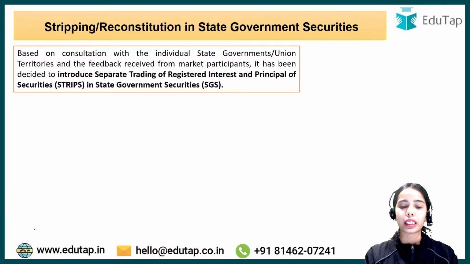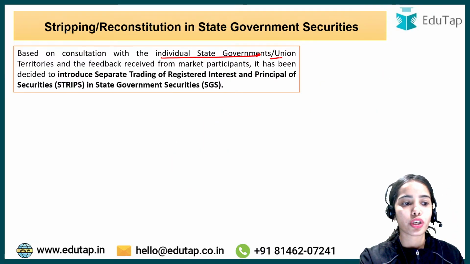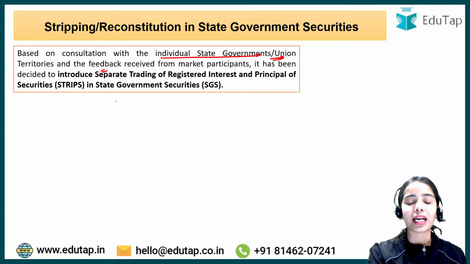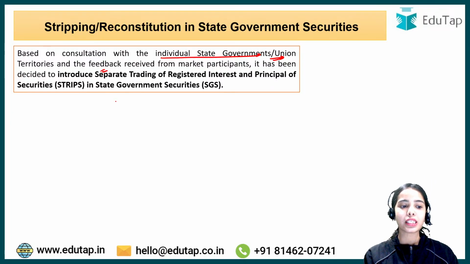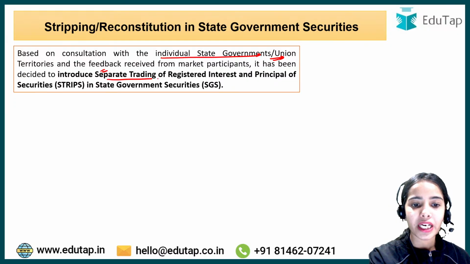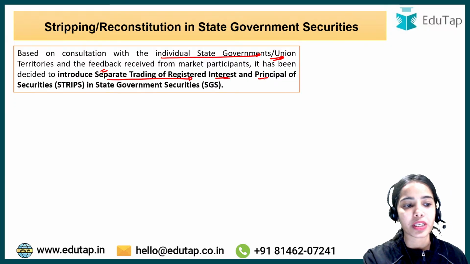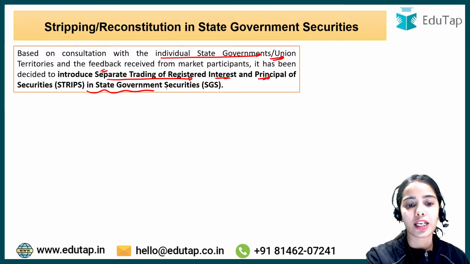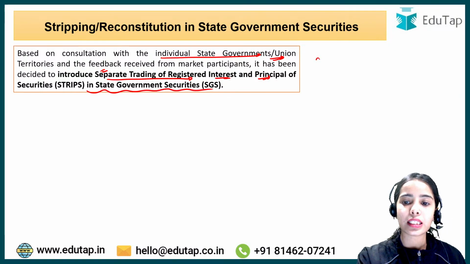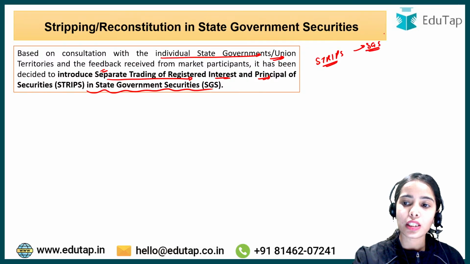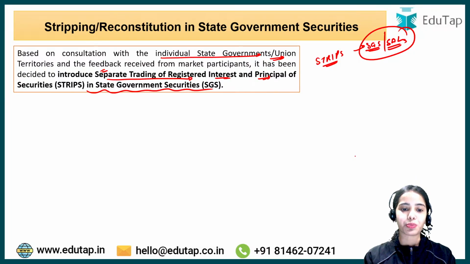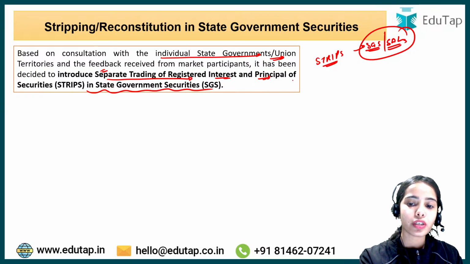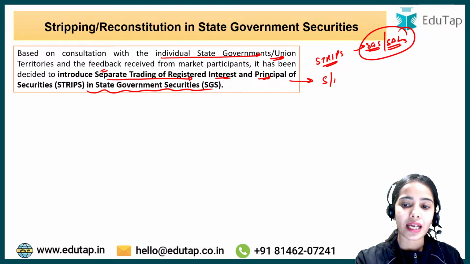So based on consultation with the individual state governments or union territories and the feedback received from the market participants, it has been decided by the Reserve Bank of India to introduce separate trading of registered interest and principal of securities in the state government securities. So basically the STRIPS has been introduced in the state government securities or the state development loans, we can say. Okay, now what is this STRIPS? To understand the STRIPS, we first have to understand the stripping and the reconstitution.